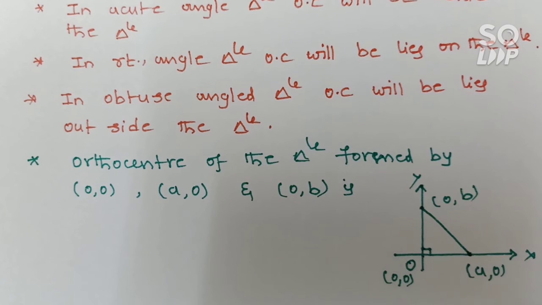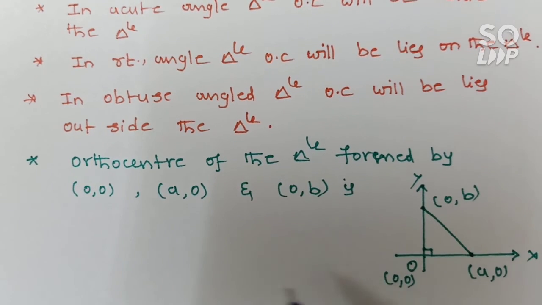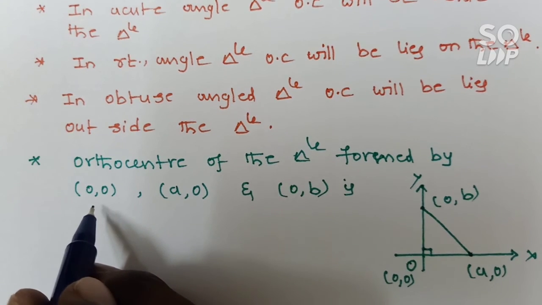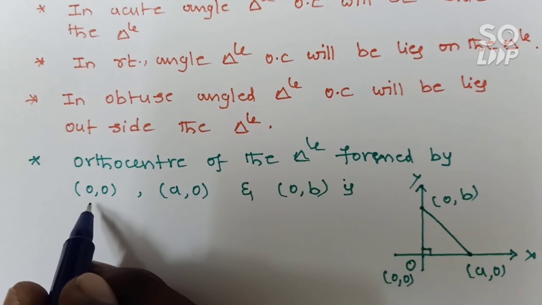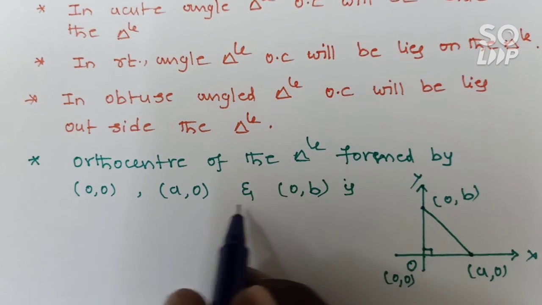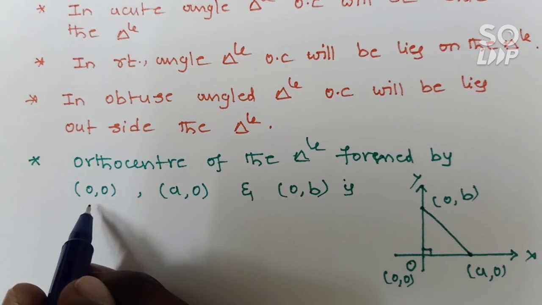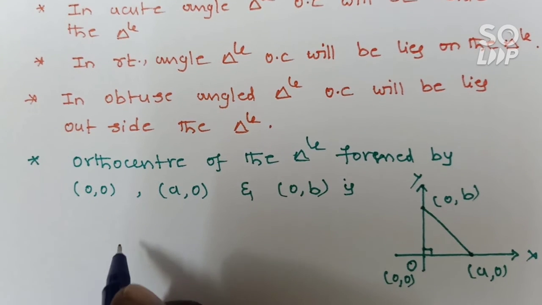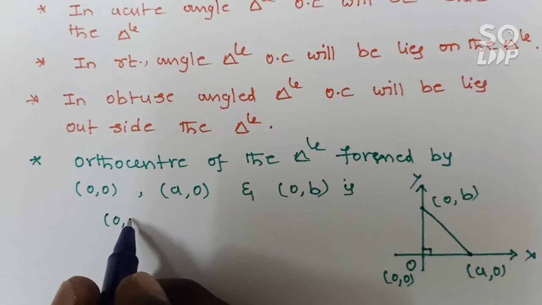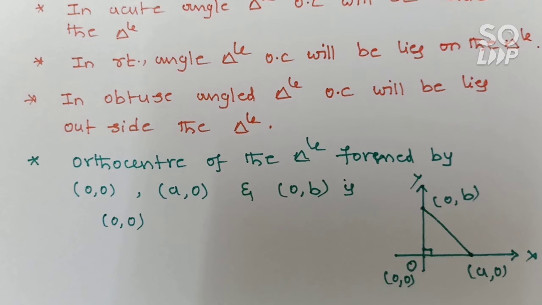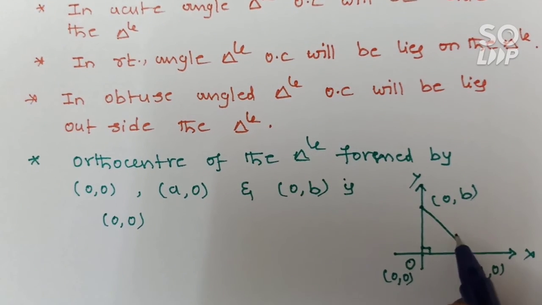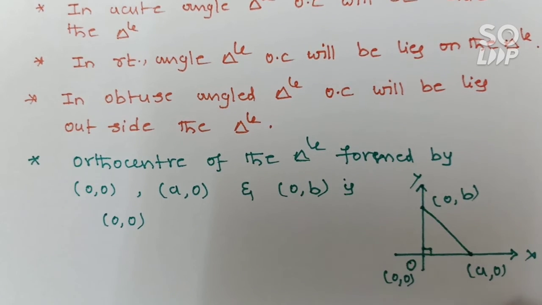What is the right angle vertex in this triangle? The origin. So anywhere you observe these points, the origin, a comma 0 and 0 comma b, the orthocenter will always be 0 comma 0, since these points form a right angle triangle.